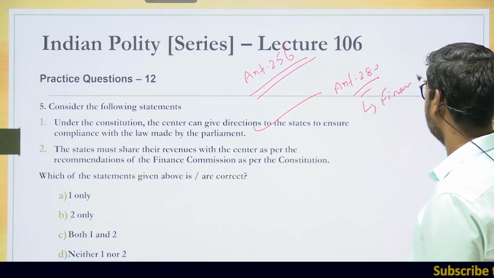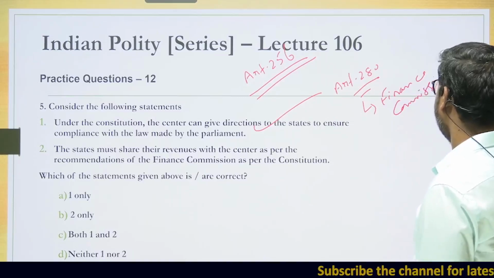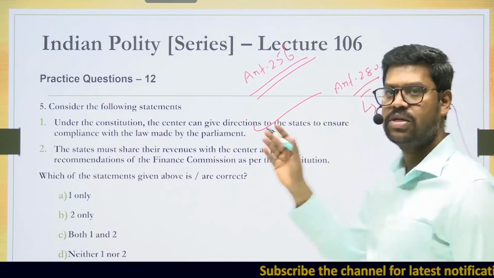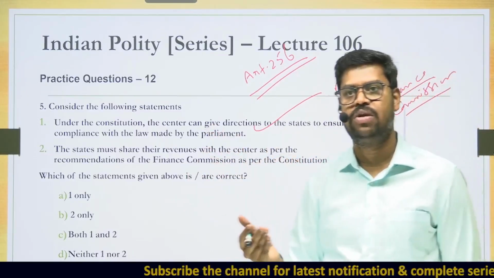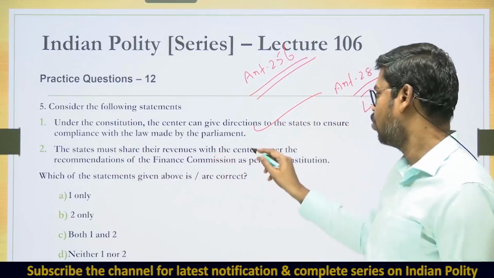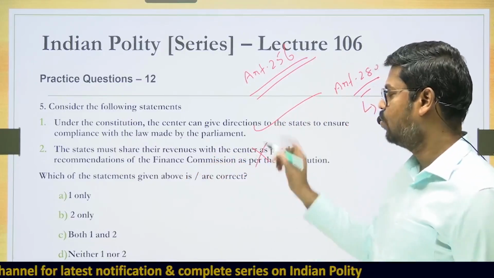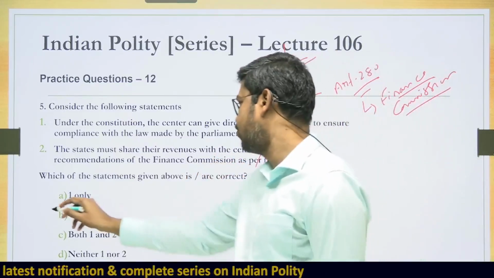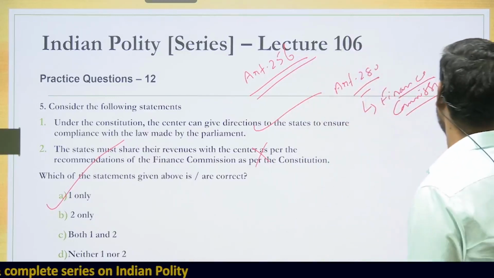We have not seen the constitutional bodies yet. I have given a brief idea about the Finance Commission when I was discussing the center-state relationship. However, when I take up the constitutional bodies, I will talk completely about the Finance Commission. But this statement was not true. So which of the statements given above are correct? Definitely 1 is correct, but 2 is not correct. So therefore the answer is 1 only. So option A is the answer.